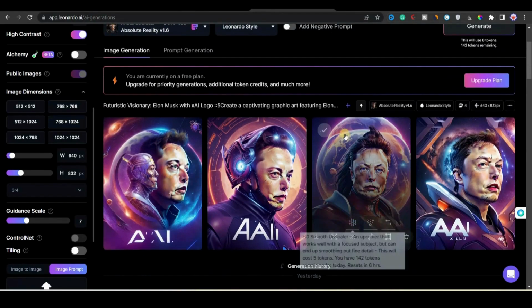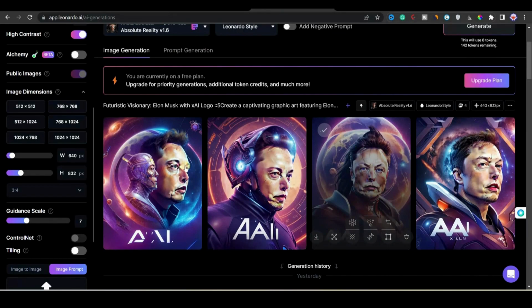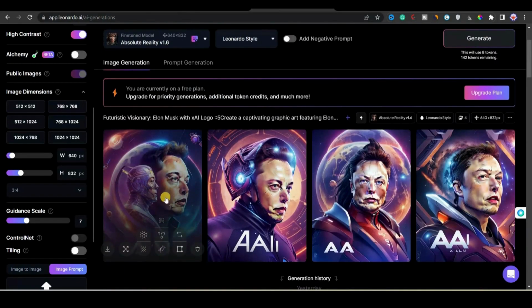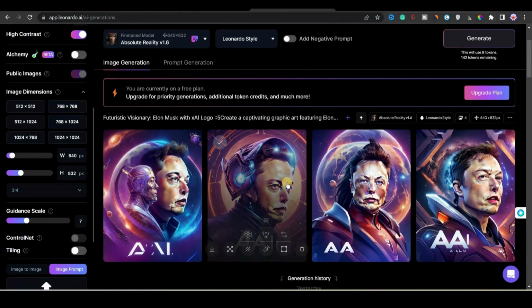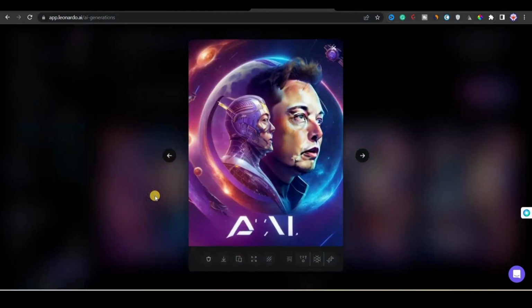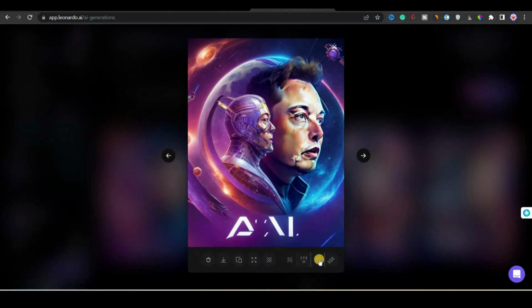Okay, now you can see that it has generated images, and the logo that you can see just below Elon Musk, it's not perfect because it still doesn't understand the text properly. Okay, and the images are also not in good quality because we have used Absolute Reality version 1.6, and if you use another engine, then I think it would perform better. So yeah, you have many options to do that.